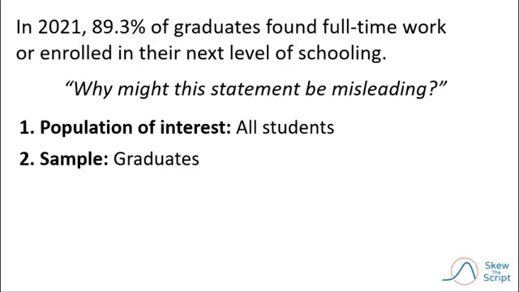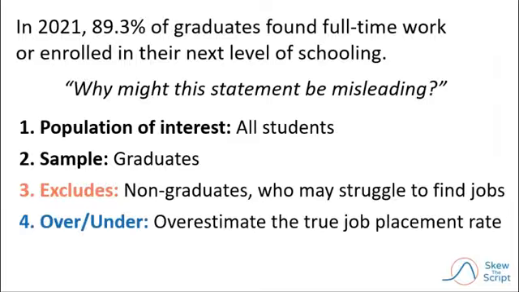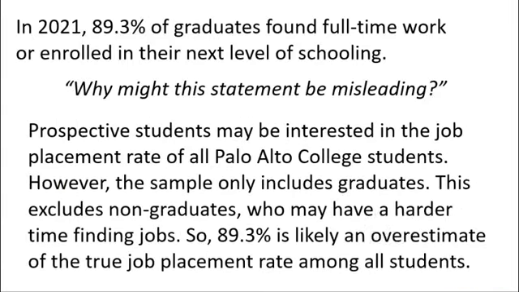First, we're going to identify the population of interest, which is all students that enrolled in the college. And then we're going to identify the sample. In this case, it's just the students who graduated. That means that the sample excluded non-graduates, and they might have struggled to find jobs. And this exclusion would likely lead to an overestimate of the true job placement rate, since the graduates may have had an easier time finding jobs than the non-graduates.